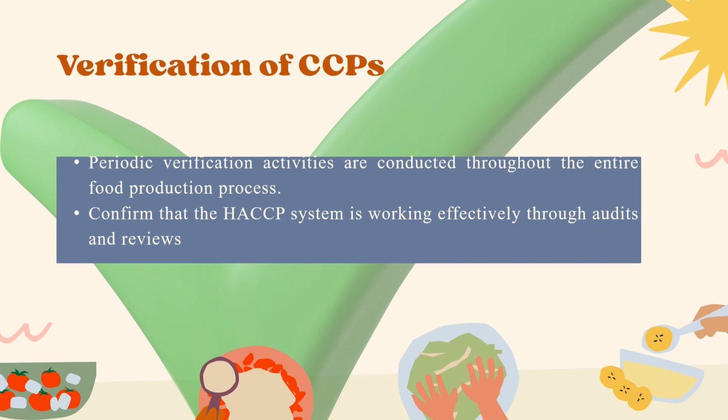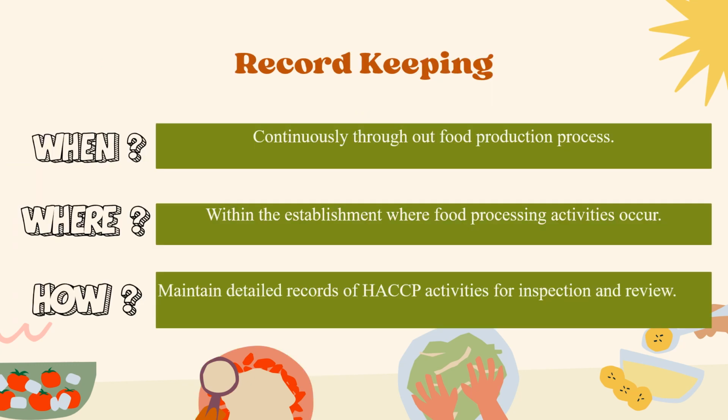When, where, and how should record keeping and documentation be done? Detailed records of HACCP activities must be maintained continuously throughout the food production process within the establishment where food processing activity occurs.